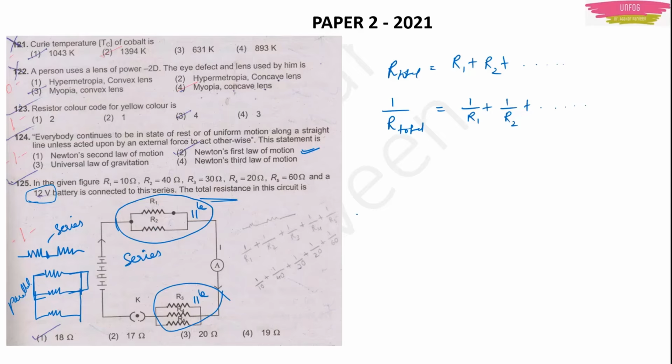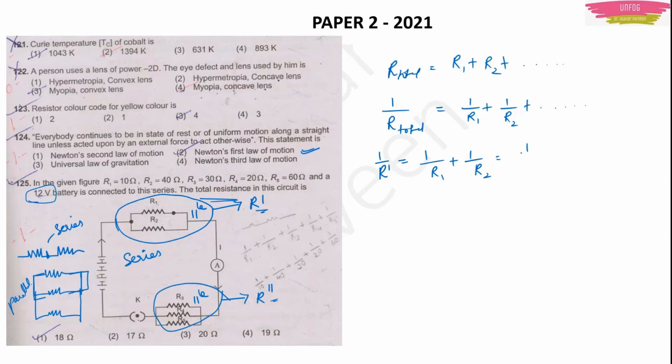Now let us find the total resistance. For that, first I have to find the total resistance of this group, let it be R dash. Then I will find the total resistance of this group, let it be R2 dash. Then I will find the total resistance of the circuit using this R dash and R2 dash. Now in this R dash group, the resistors are connected in parallel, so I will use this formula. 1 upon R dash is 1 upon R1 plus 1 upon R2.